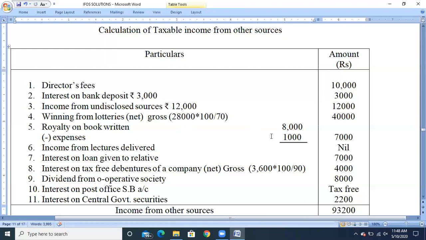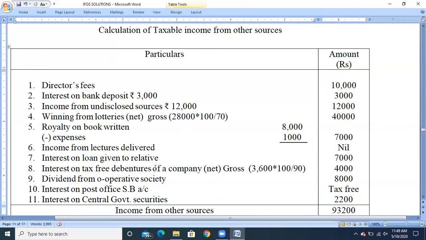Next, we have royalty on book return 8,000, and he has incurred expenditure for the manuscript of the books, 1,000 rupees. So it can be claimed as deduction under section 57. So the balance amount of 7,000 will be taxable under the head income from other sources. Next, income from lectures delivered. This income is related to the profession, not to income from other sources, so it will be taken as nil.